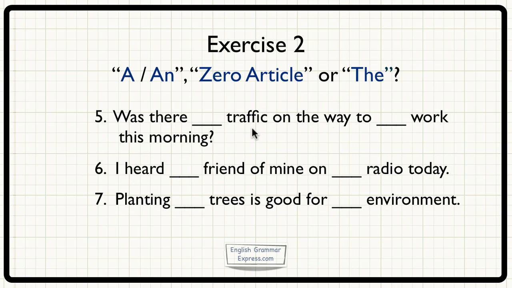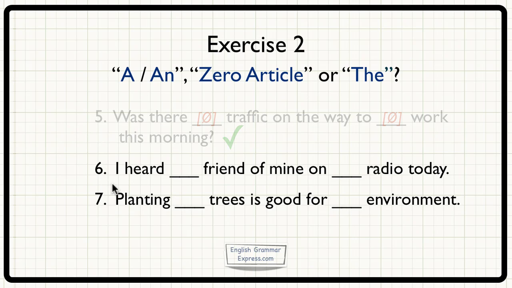In this sentence, the answer is general. So we should say, was there traffic, no article, on the way to something work this morning. Let's go to work now. Now we've seen that work can be used in one of those expressions for zero article. On the way to work this morning. We wouldn't say to the work this morning.